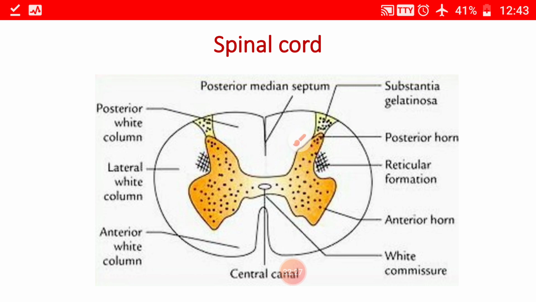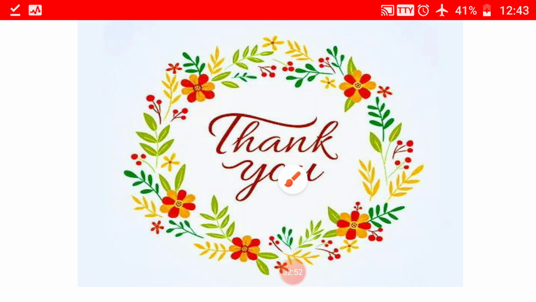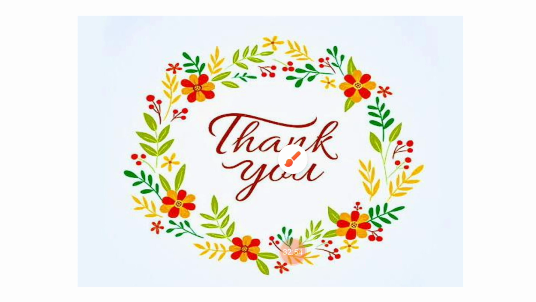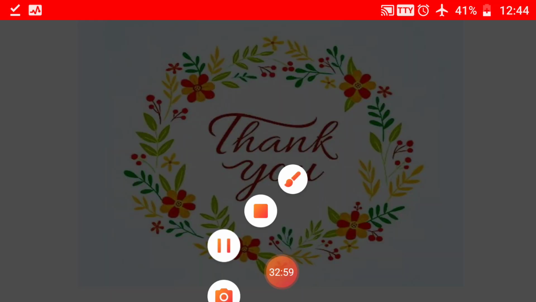The grey matter comprises one posterior horn and one anterior horn on each side in the entire extent of the spinal cord. Only in T1 to L2 and S2 to S4 segments there is an additional horn, and that is called the lateral horn, for the supply of the viscera. So this is all about the spinal cord and the introduction to the central nervous system and the parts of the brain.